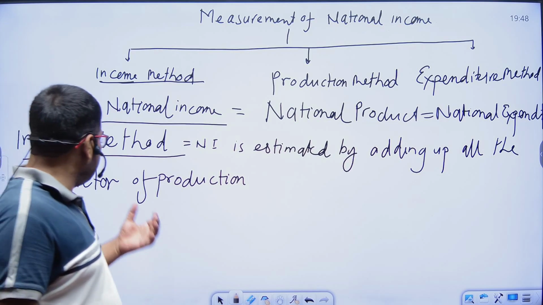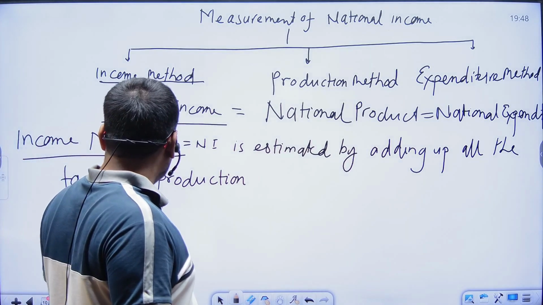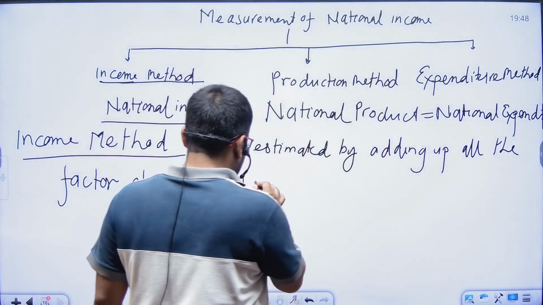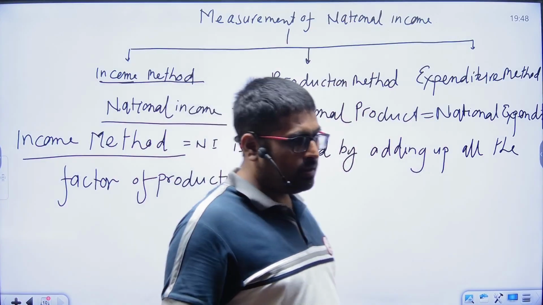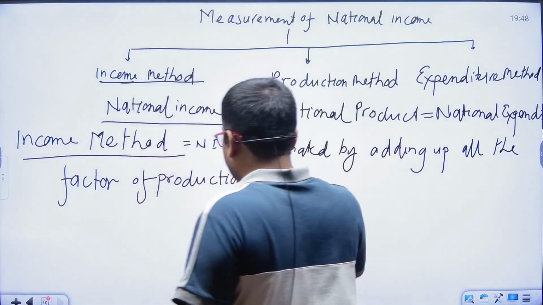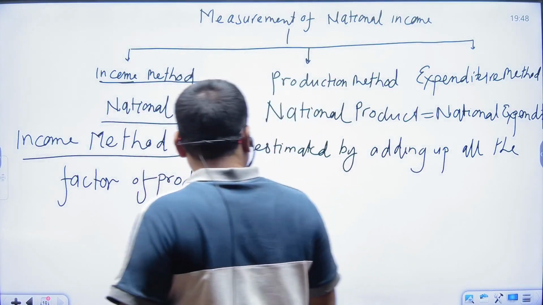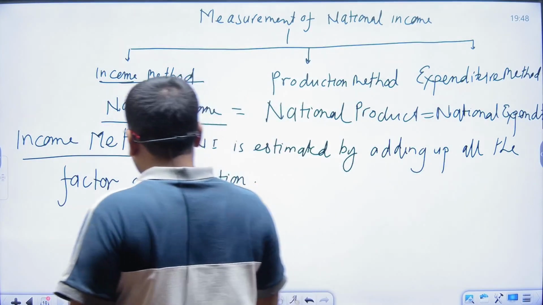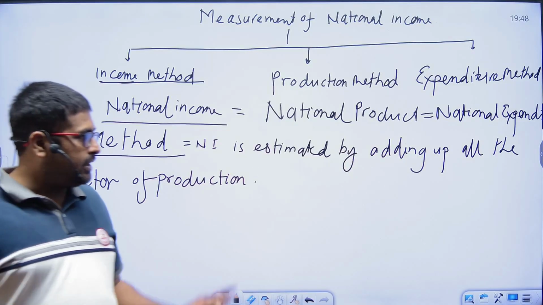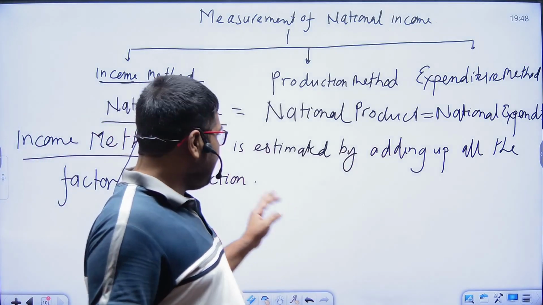This method estimates national income from the perspective of factor income.